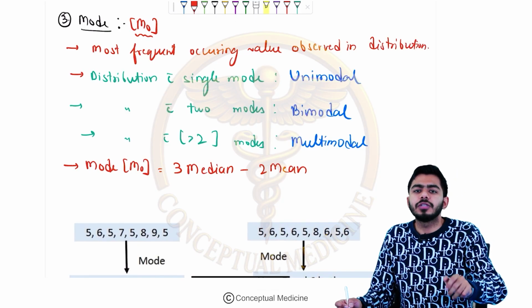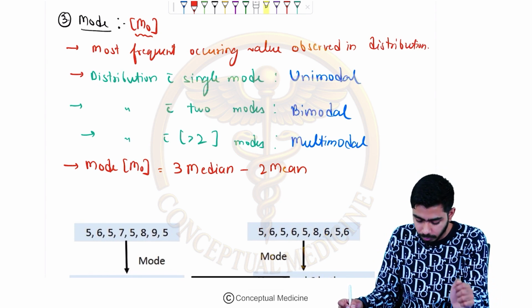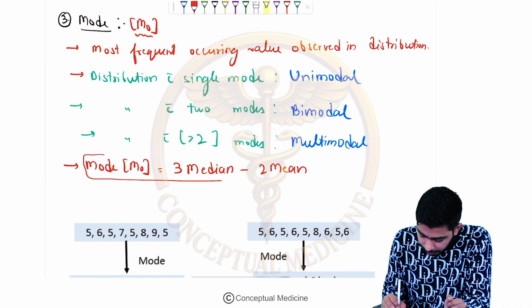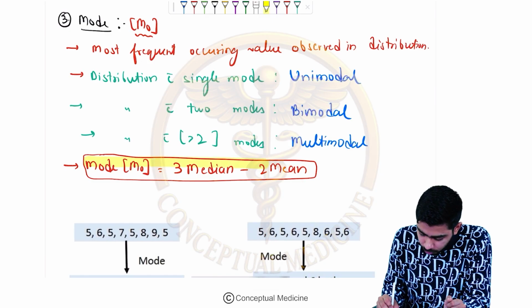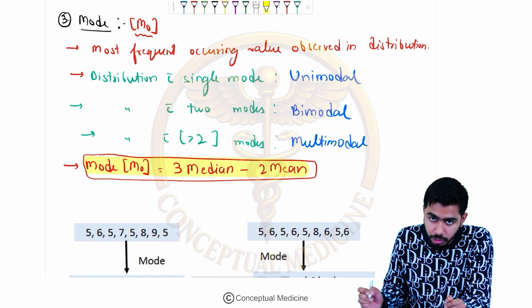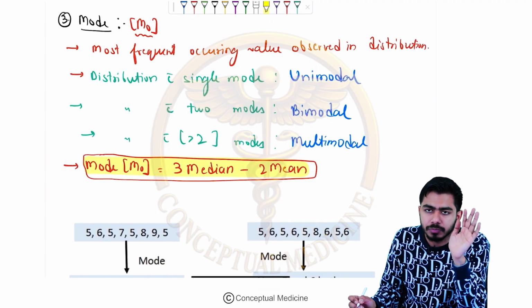If the mean and median are given in the question, then you can easily calculate the mode with the help of this particular formula. Okay, so please do remember that mode is equal to 3 median minus 2 mean. There should be no doubt regarding this formula in your mind, right? You should remember this, right?